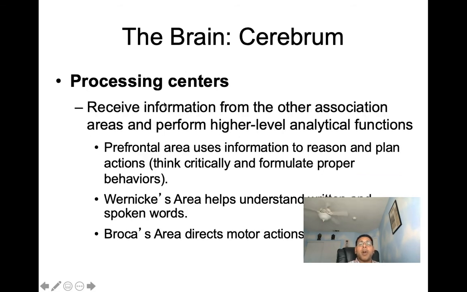Next then we can talk about our processing centers. They receive information from the other association areas and perform higher level analytical functions. Such as the prefrontal area, it uses information to reason and plan actions. This allows critical thinking and also allows us to formulate proper behaviors. Wernicke's area we have next. Wernicke's area is going to help us to understand written and spoken words. Broca's area directs motor actions of speech.